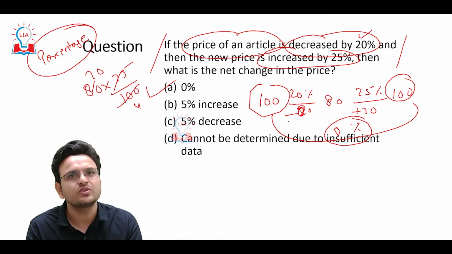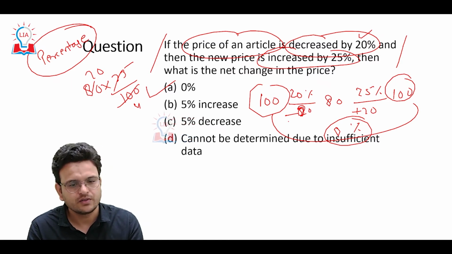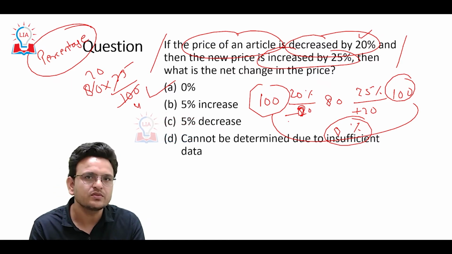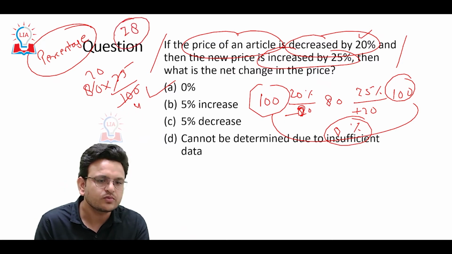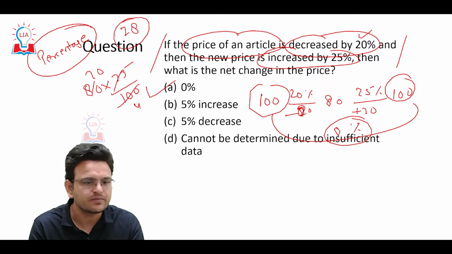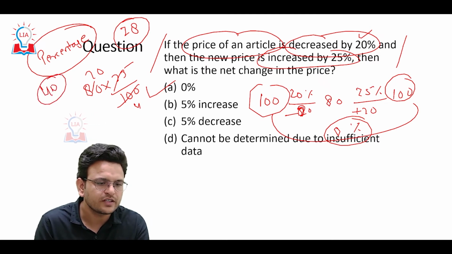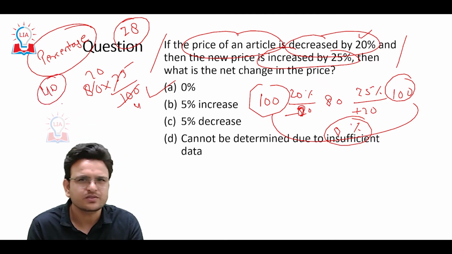Again and again I want to tell all of you, you should not worry much about the CSAT. Only thing is you have to solve 28 questions, or for the safer side you have to attempt 40 questions. Out of that, 5-6 questions can be wrong.